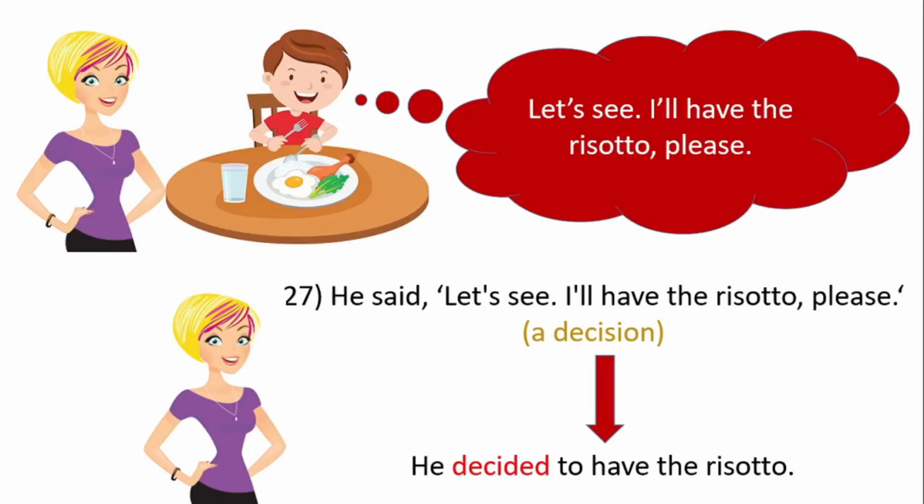"Let's see. I'll have the risotto, please." He said, "Let's see, I'll have the risotto, please." In direct speech, this is a decision, so you can use decided as the reporting verb. In reported speech, he decided to have the risotto.